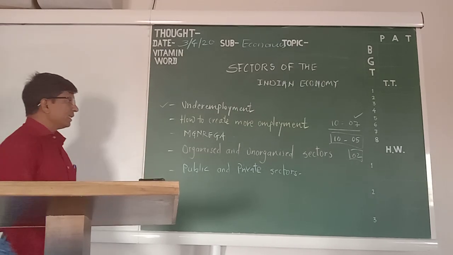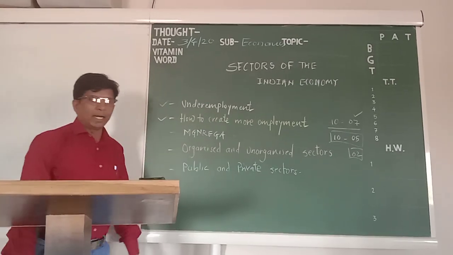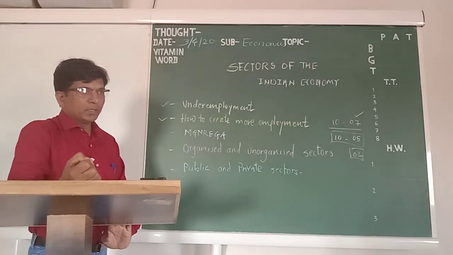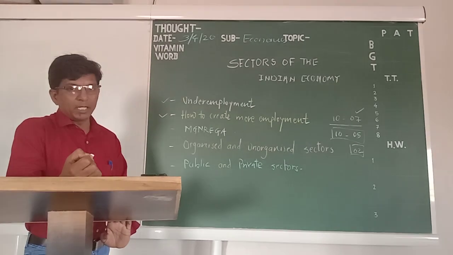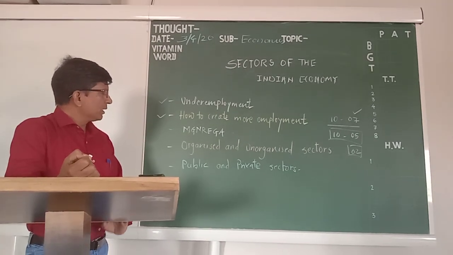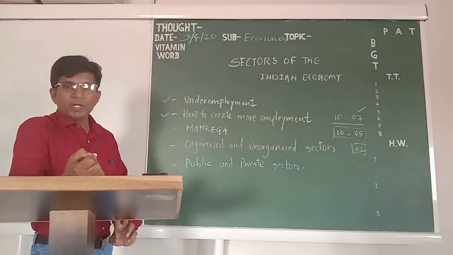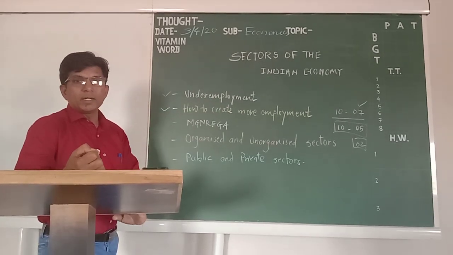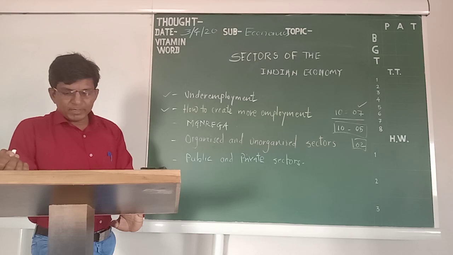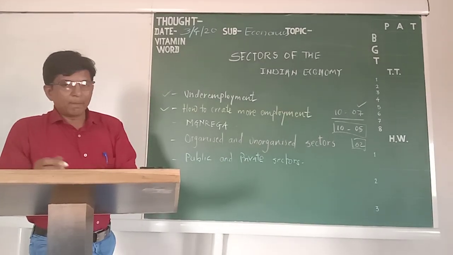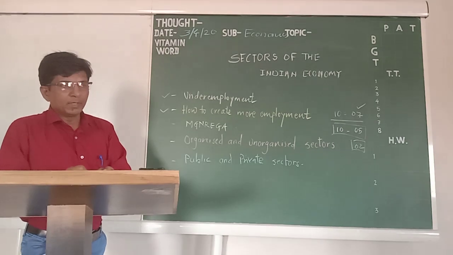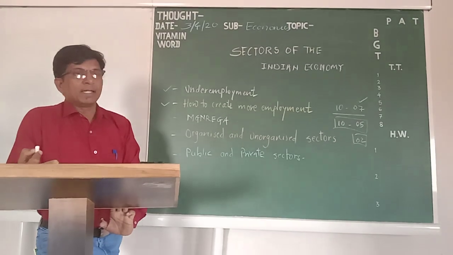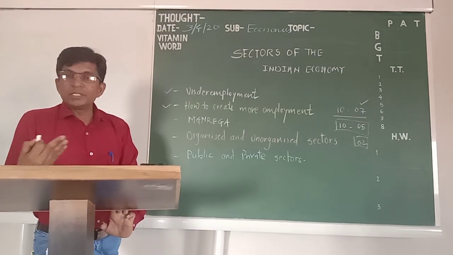Now we will move further. If this is the position of people in India, where unemployment is a major issue, then to overcome it, the government has to take some initiatives. So for this purpose, the government always has some plans to fulfill the needs of these unemployed people. How to create more employment is always a big challenge before the government. For this purpose, they have set up a planning commission, as I have already explained. The planning commission's role is to study the available resources and available population, and accordingly suggest to the government what can be done.